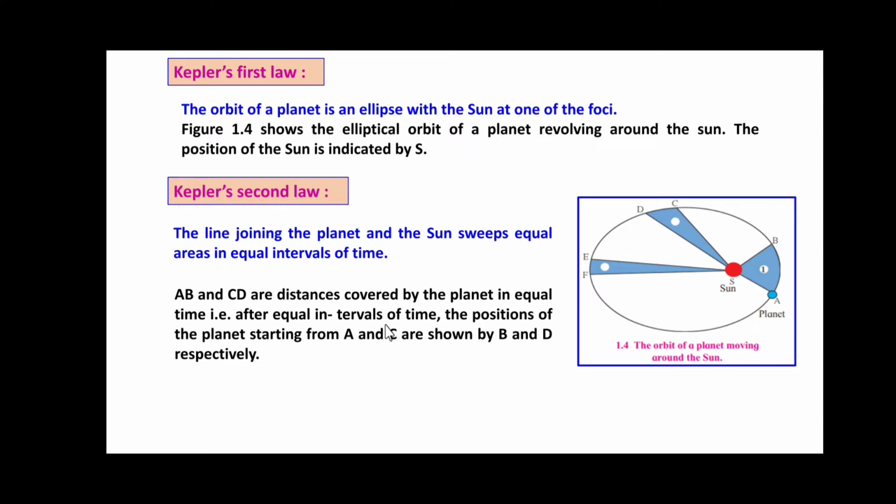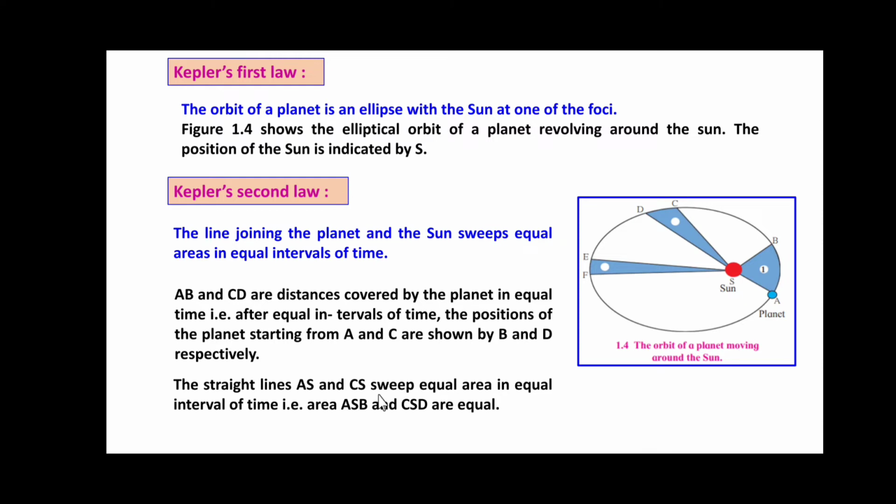After equal intervals of time, the positions of the planet starting from A and C are shown by B and D respectively. The straight lines AS and CS sweep equal areas in equal intervals of time. That is, area ASB and area CSD are equal. So Kepler's second law holds good.